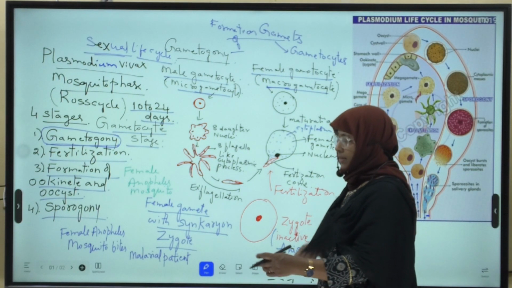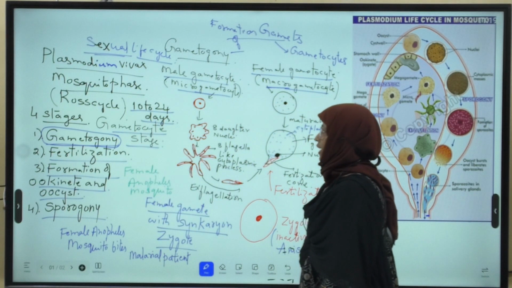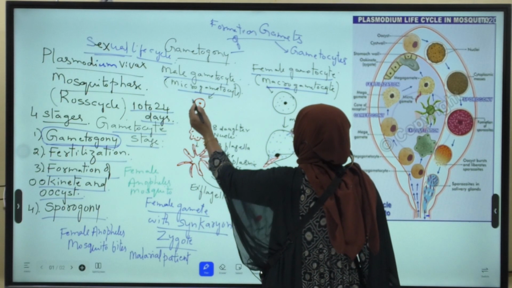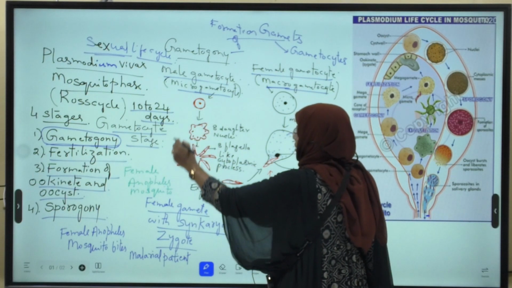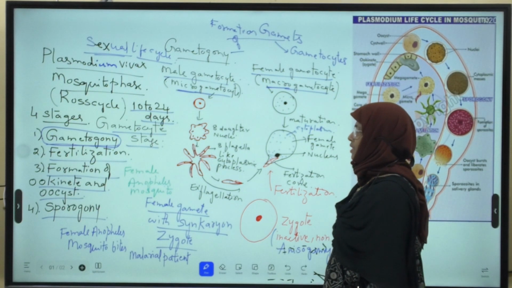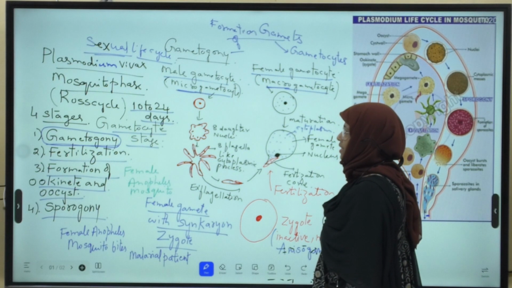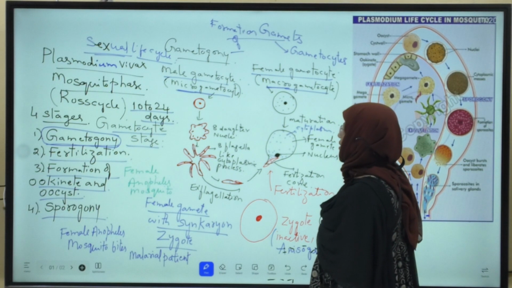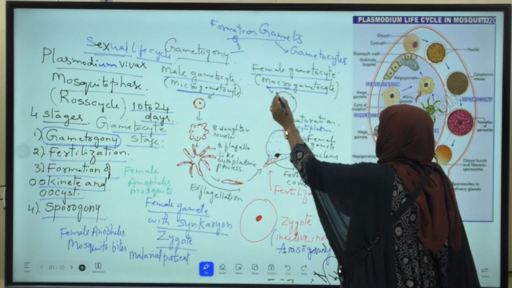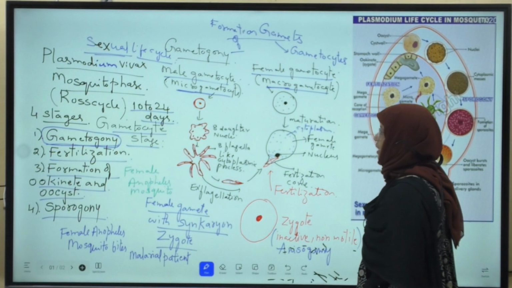Next, these gametocytes are of two types, based on their size. A small-sized gametocyte is called a microgametocyte. It is otherwise called a male gametocyte. A large-sized gametocyte is called a macrogametocyte. It is otherwise called a female gametocyte.